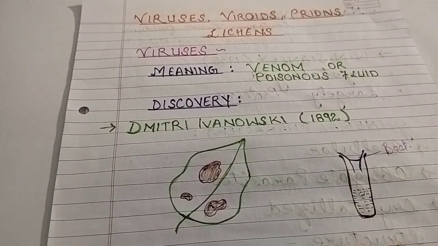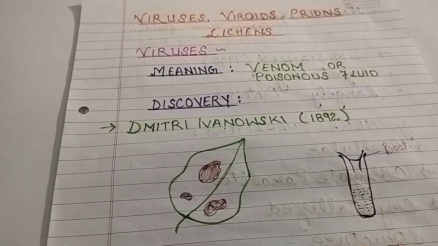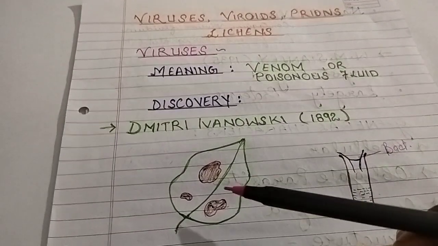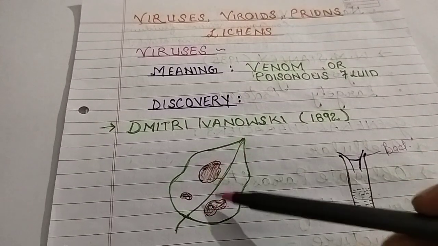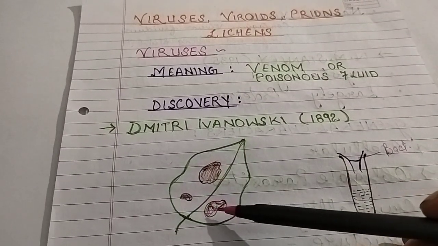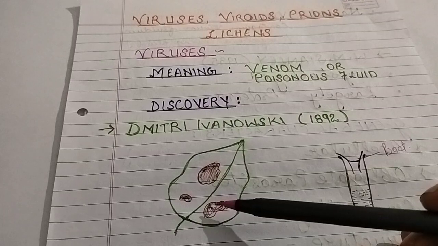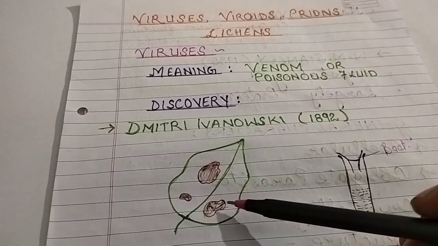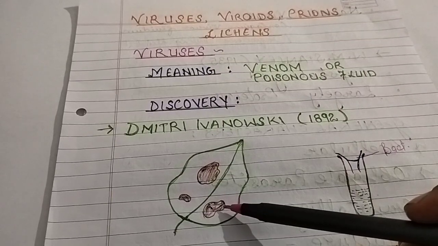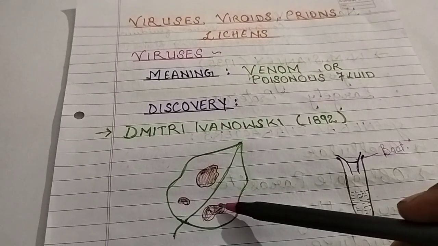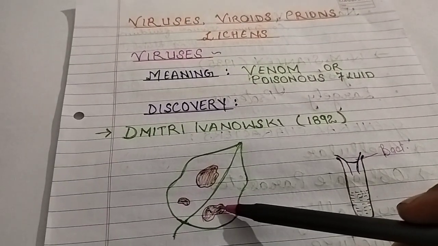In 1892, Dmitri Ivanovsky recognized certain microbes which caused mosaic disease of tobacco. Tobacco is a plant, and in the leaf of tobacco some mosaic disease was seen, and Ivanovsky recognized that these diseases are caused due to some microbes. It was thought that maybe it was due to some bacteria.